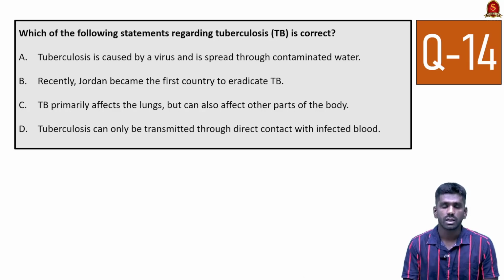TB primarily affects lungs but can also affect other parts of body. Yes, this statement is correct. It primarily affects lungs but it can also affect pancreas, liver, etc. Option D is incorrect. Tuberculosis can only be transmitted through direct contact with infected blood. So there are multiple ways of transmission for TB and this is obviously an incorrect statement.